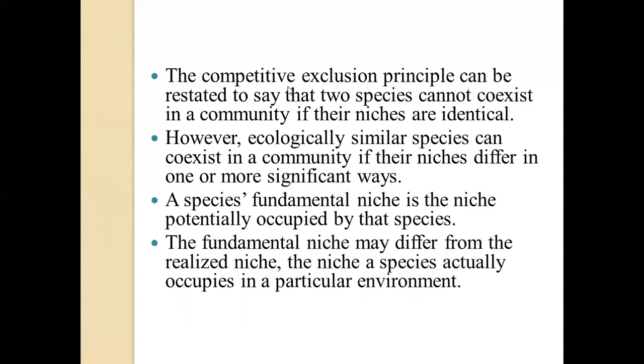Now, the same thing can be presented in a different manner: if their niches are identical, then two species cannot coexist in a community. But sometimes you see ecologically similar species can coexist in a community if their niches differ in one or more significant ways. So, out of all the characters that comprise the niche of one particular organism, if one or two differ, even then they can coexist. But if they're all completely similar, then it becomes a little difficult for them to coexist.